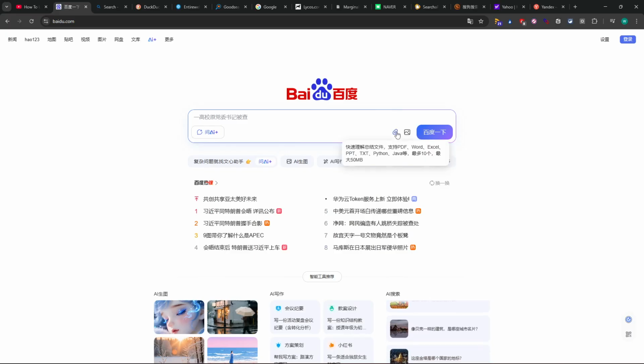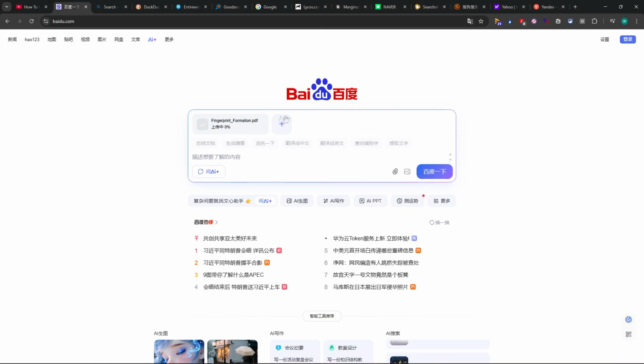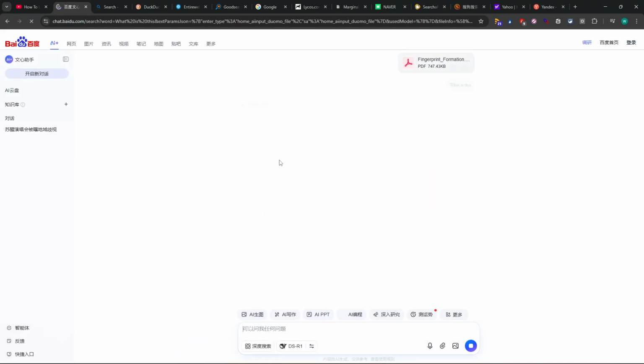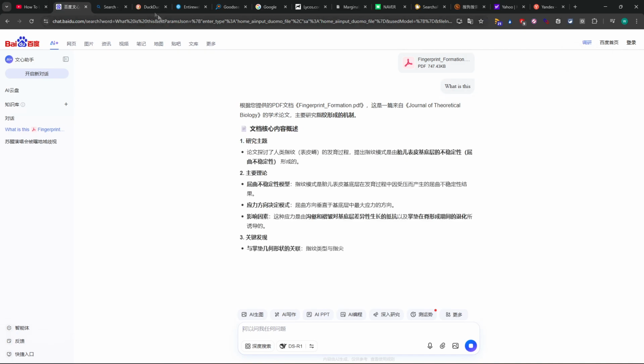Keep that in mind. You can add some formats like PDF or a file. So if I have fingerprint information, I can upload it and ask what this is. If I type it now, it will automatically go to DeepSeek. Even though I'm using the Chinese version, it's still just answering, but it would understand the context. But still, we can just try to play with it.